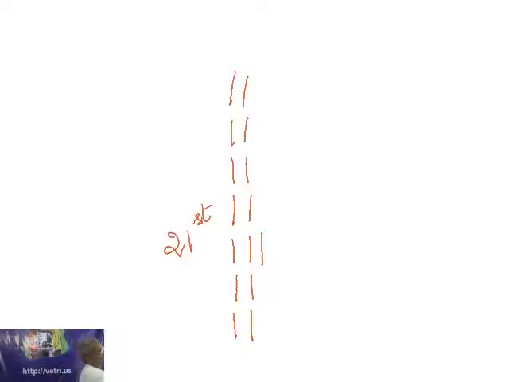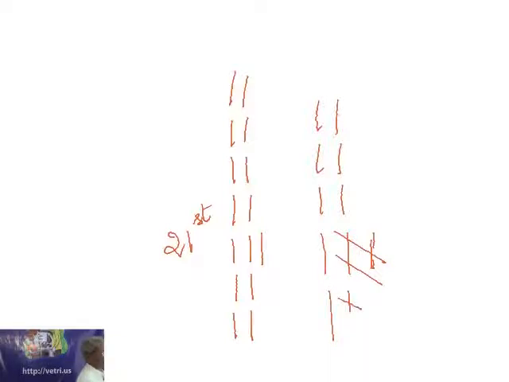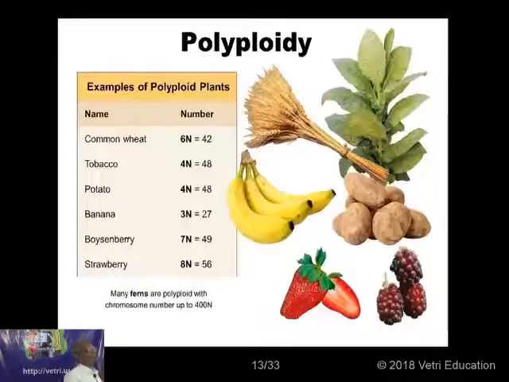In the sex chromosomes, if one X chromosome is more, it is called Klinefelter syndrome. And if one chromosome is lesser, you got no Y chromosome, the Y is lost, only one X chromosome is there, it is Turner syndrome. So different types of syndromes are produced even when there is one chromosome extra or one chromosome lesser. When that is the case with animals and human beings, it's not a problem for the plants.